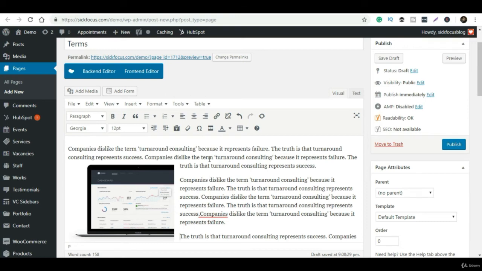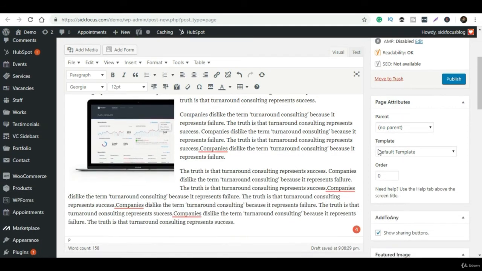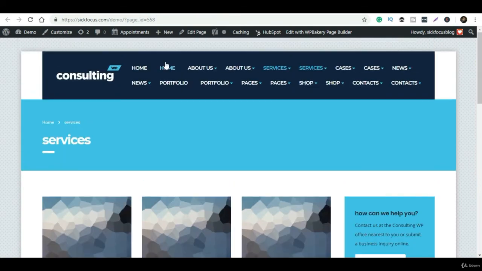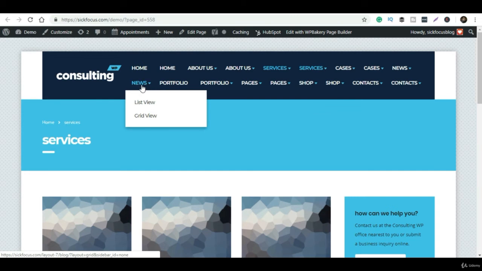So initially you don't have to worry about that, you can just give it as no parent and you can simply give it as a default template. Because the template is so beautiful, we don't have to worry about anything. This is how you can create a page. Once you are complete with this part, just click on no parent, and the template will be default template.